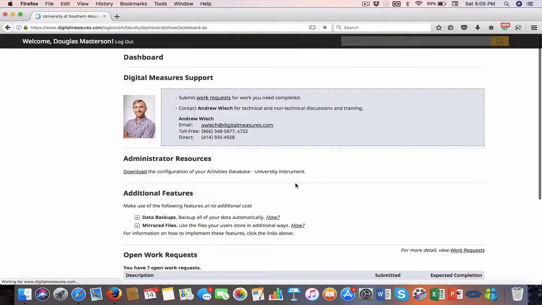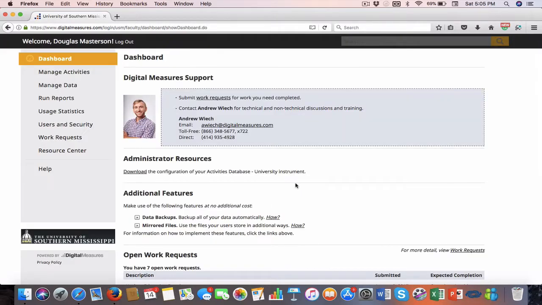Once you're logged in, it'll take you to the home page. Now, my dashboard is going to look a little differently than your dashboard, just because I have super administrator access. And so I've got access to some additional bells and whistles that you all won't have access to.